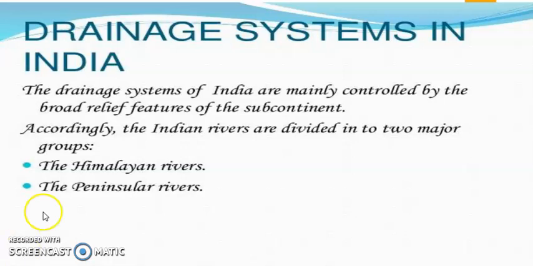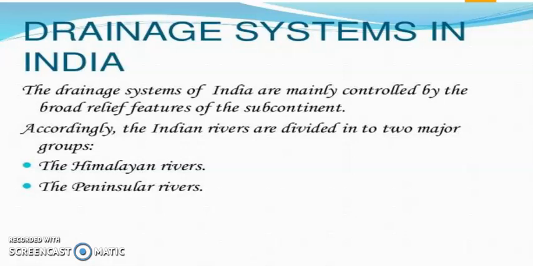According to this, we have divided the Indian rivers into two major groups. The first is the Himalayan river and the second is the peninsular river. So basically the drainage system of India is divided into two parts: the Himalayan river and the peninsular river. Now we will discuss what the Himalayan river is and what the peninsular river is.